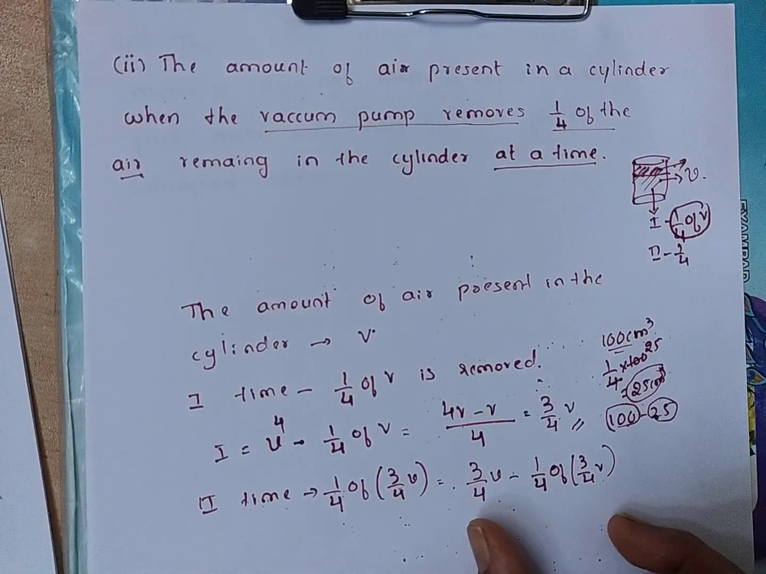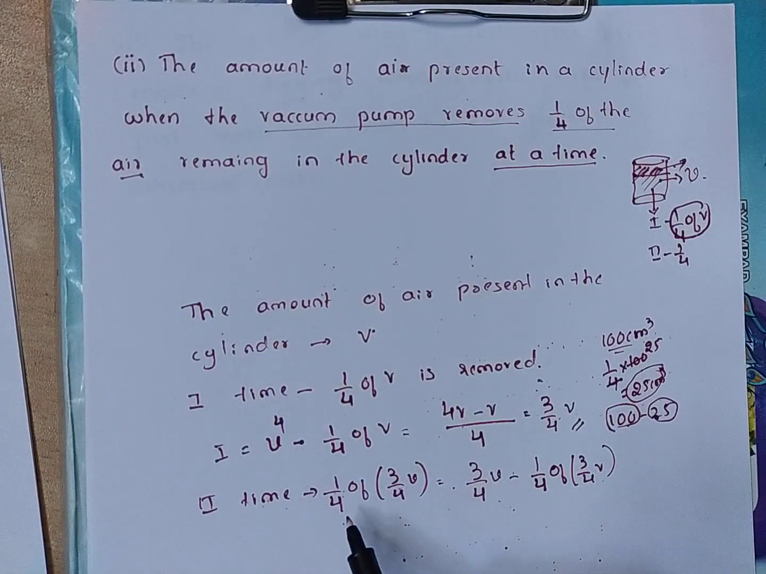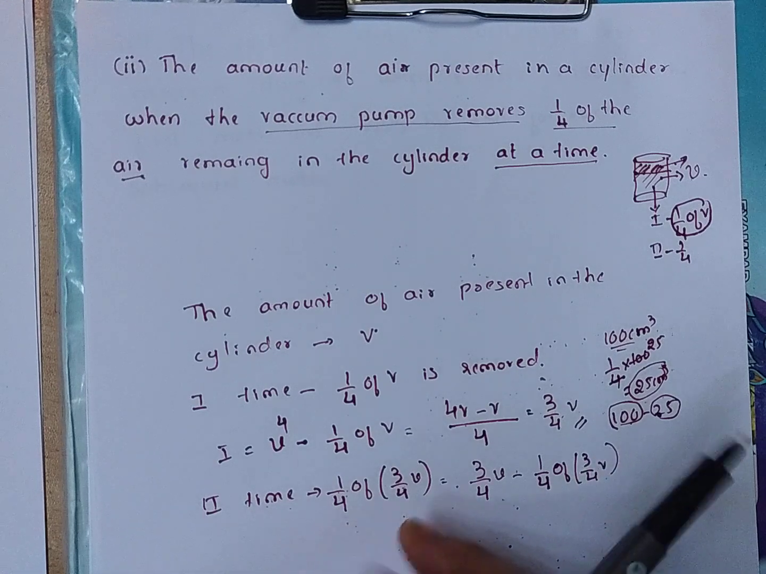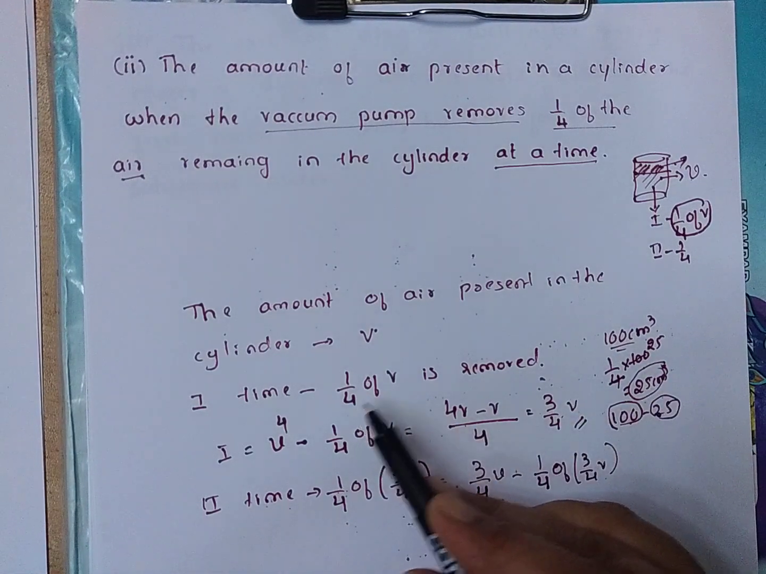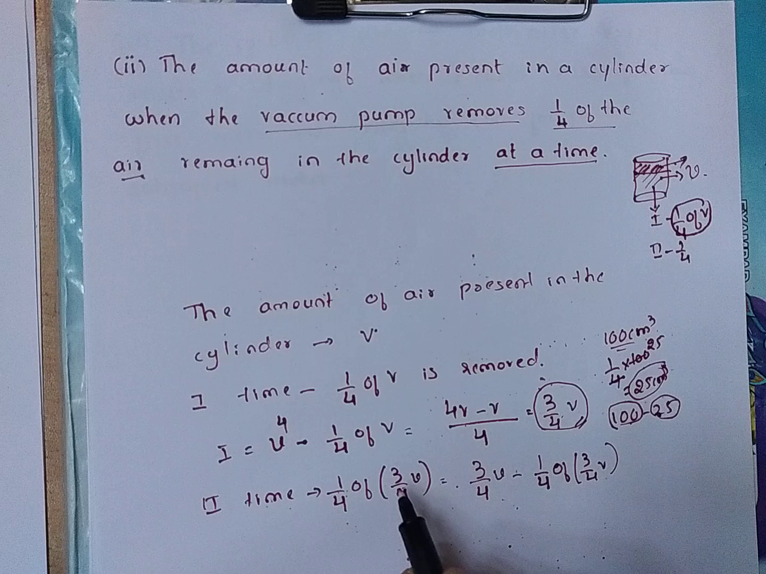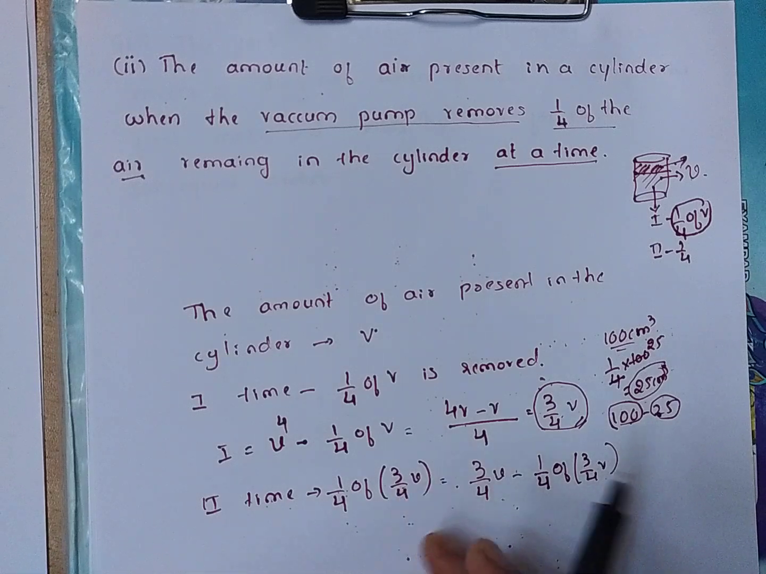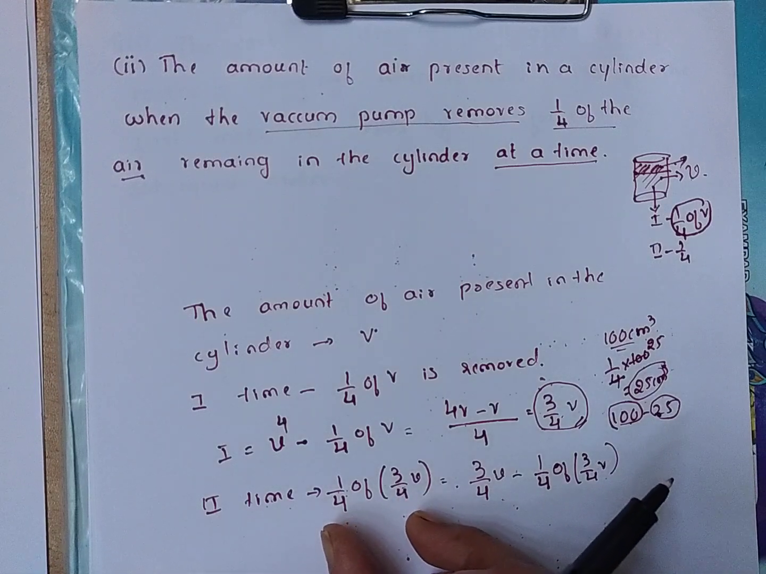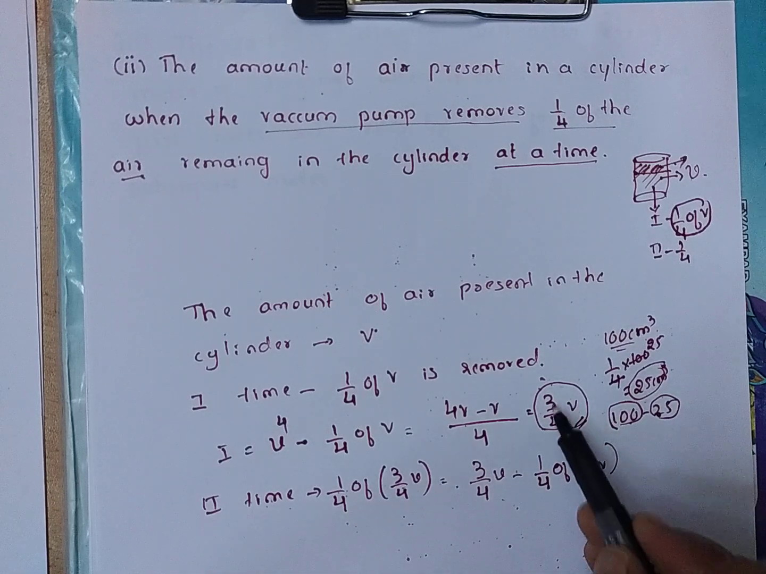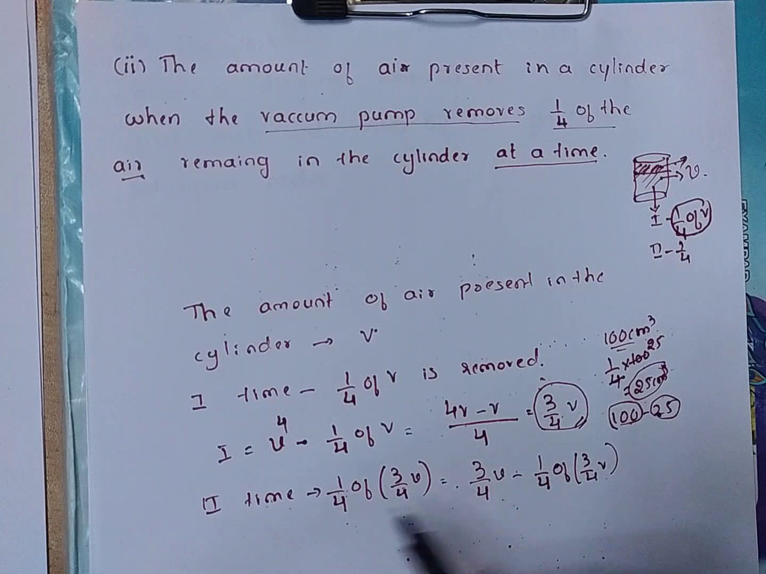Once again I will explain how we got it. 1/4 of 3/4 V, what is this? This is the removed air from the second time. First time when we removed 1/4 of V, 3/4 V is remaining. From this, second time 1/4 of 3/4 V is removed. This is only the removed air. But what is the remaining air? Remaining air, how will you calculate? That is 3/4 V minus the removed air. This we have to calculate.